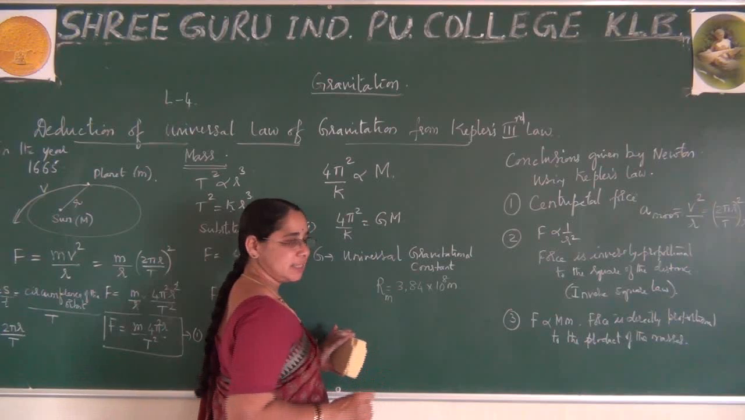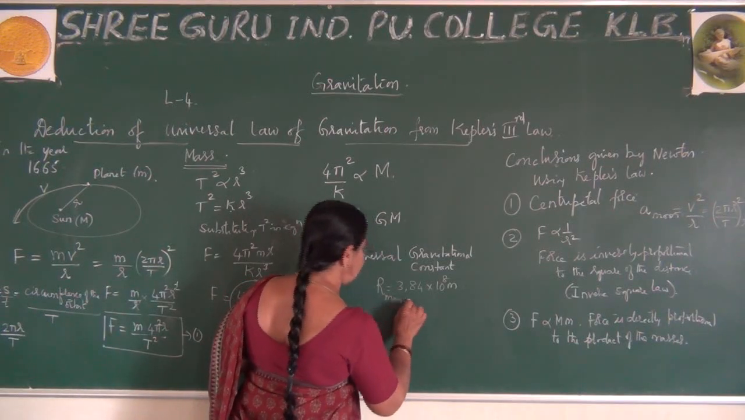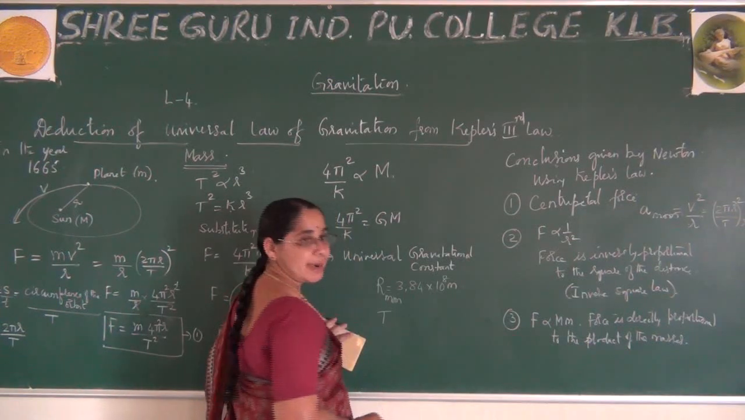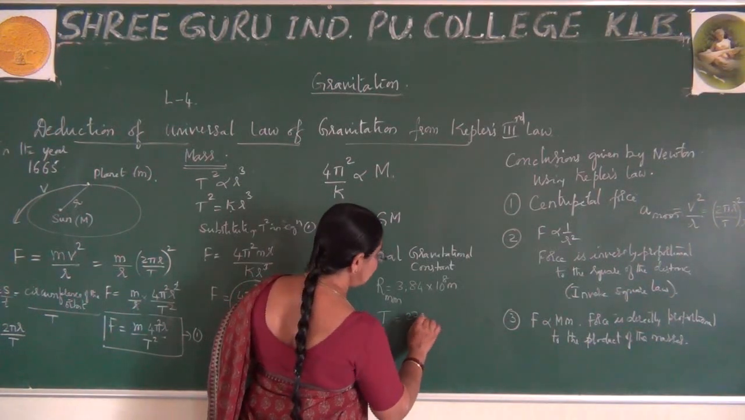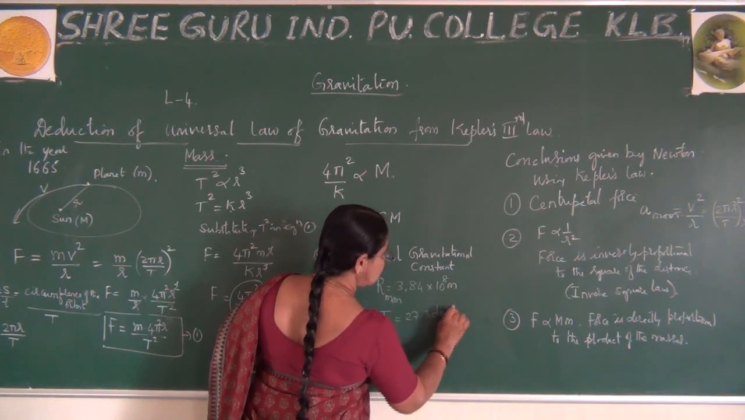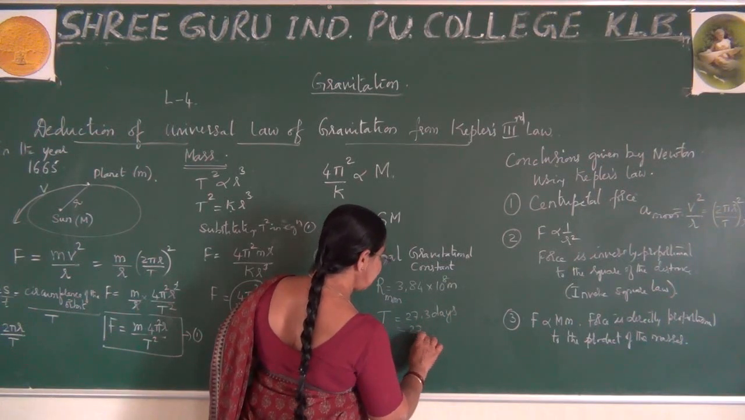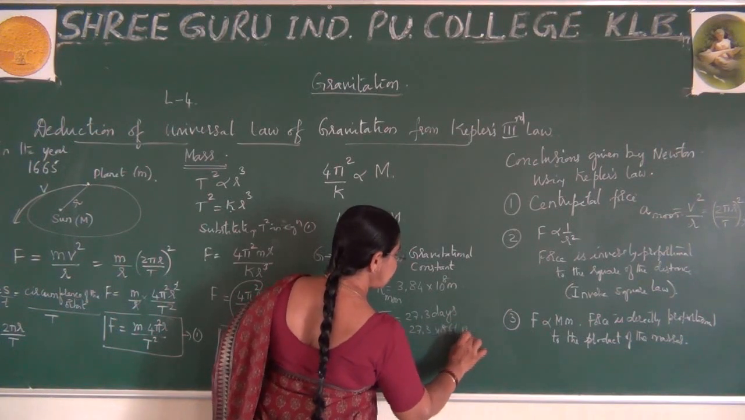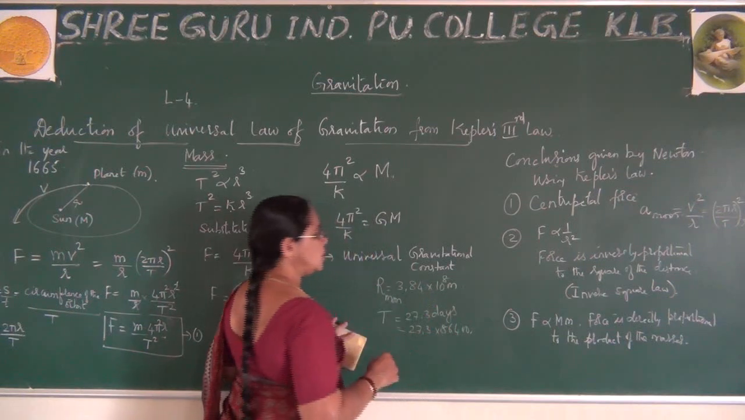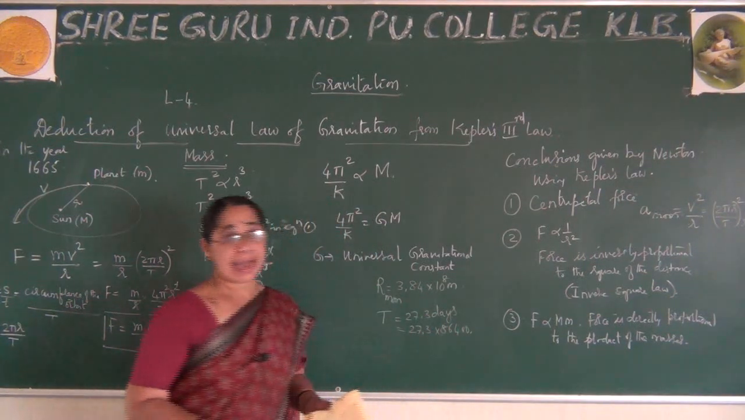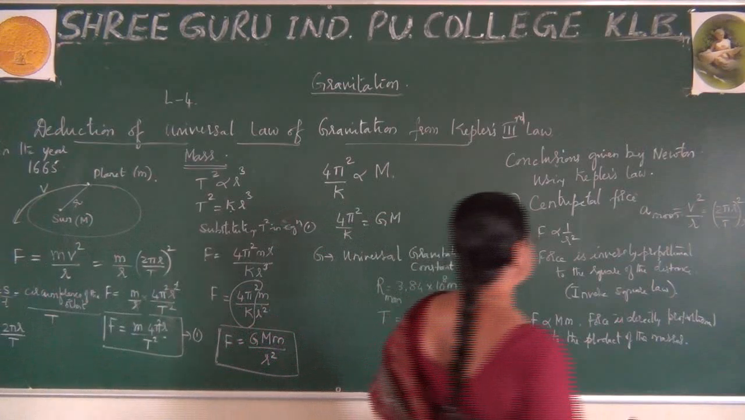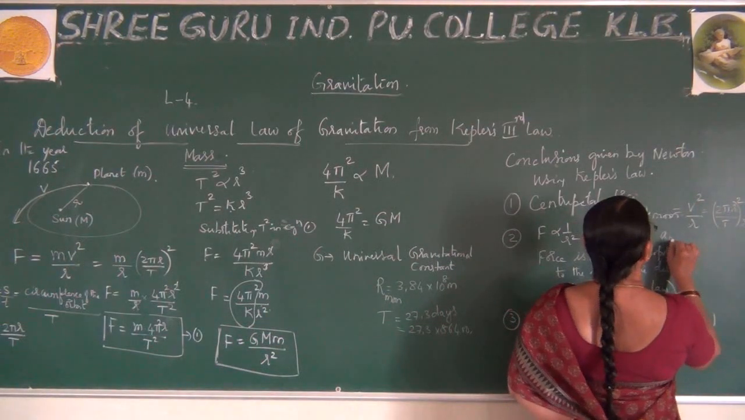He has taken this condition. This is the radius of the moon's orbit. What is this T? This T is the time period of the moon, which is 27.3 days. So to calculate this, he has taken 27.3 into 86400 seconds. By substituting all this, he found the acceleration of the moon.